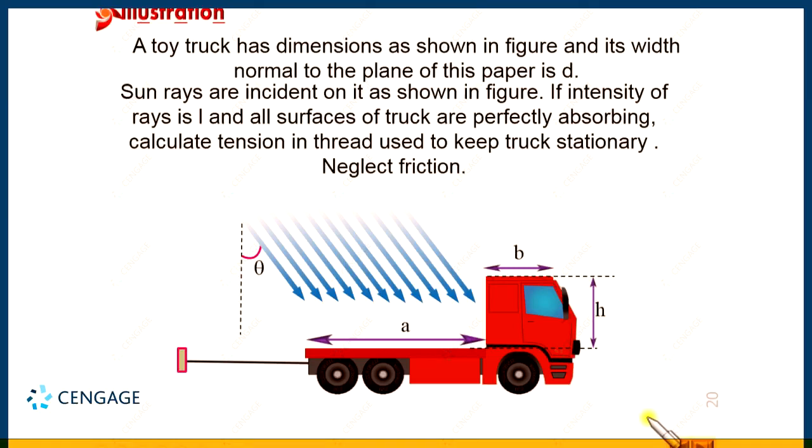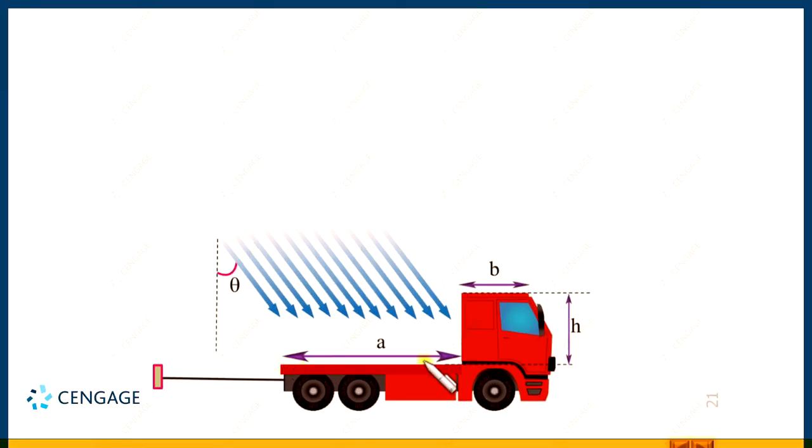So, let us move to the first part, that is calculation of the power incident on the truck. So, let us calculate the area of the various parts. First, let us take this surface. We know the area of this surface, as we discussed, is A multiplication d. The area of the top of the cabin is B multiplication d. So, we can write here, area of the top of the driving cabin is equal to B multiplication d.